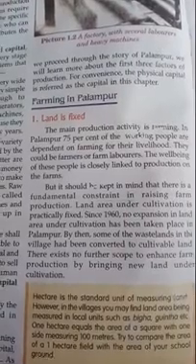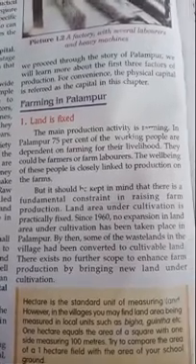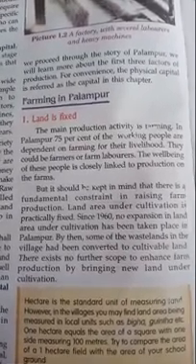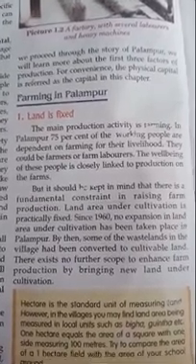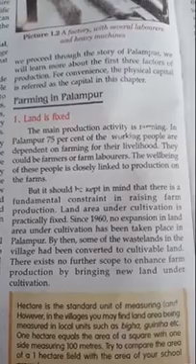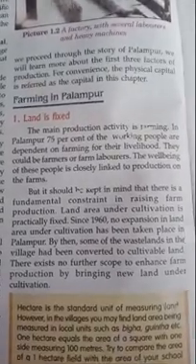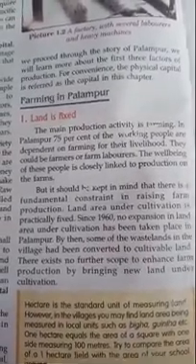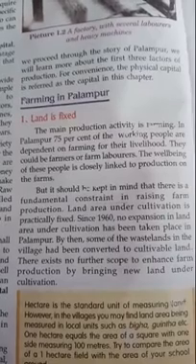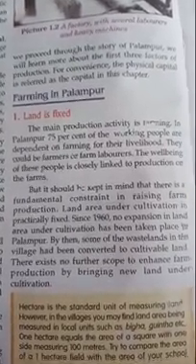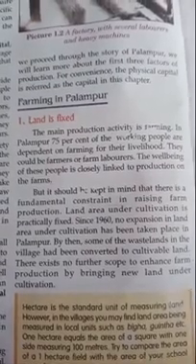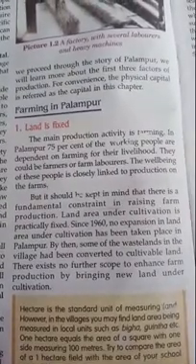But it should be kept in mind that there is a fundamental constraint in raising farm production. Land area under cultivation is practically fixed. Since 1960, no expansion in land area under cultivation has taken place in Palampur. It is clear, students, that from 1960 no expansion has been done to enhance the cultivated land area.